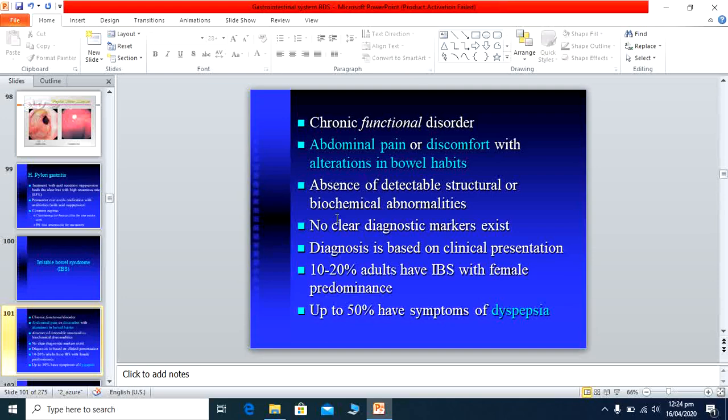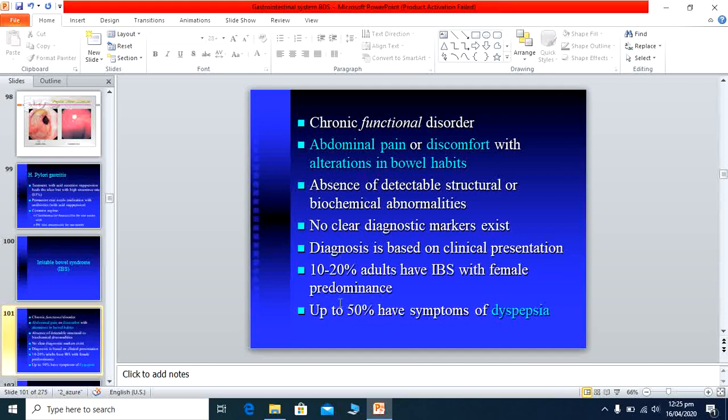This is diagnosed basically on its clinical features. We perform tests to exclude other diseases, but this is purely a diagnosis of exclusion, made with the help of the clinical presentation. About 10 to 20% of adults have IBS, and there is a female preponderance, meaning females have more IBS than males, because they usually take small things very seriously, and this results in IBS.